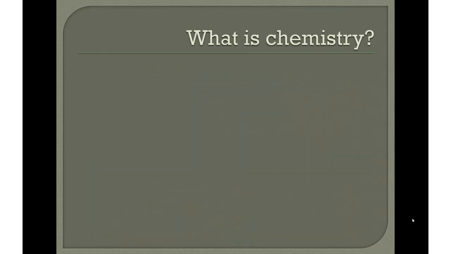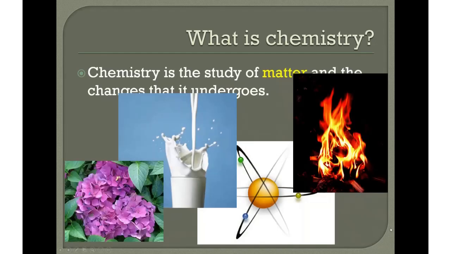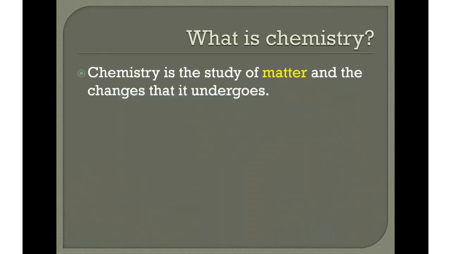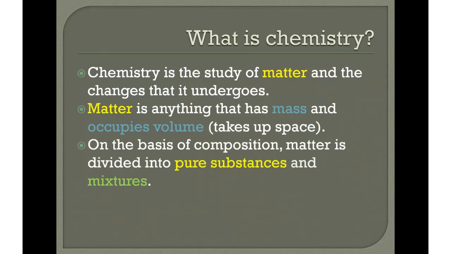So what is chemistry? Chemistry is the study of matter and the changes that it undergoes. All of this around us and what you see is chemistry. Matter is anything that has mass and takes up space. Anything that has mass and occupies volume. And on the basis of composition, matter is divided into pure substances or mixtures. I guess a better way to say that is matter is classified as pure substances and mixtures.